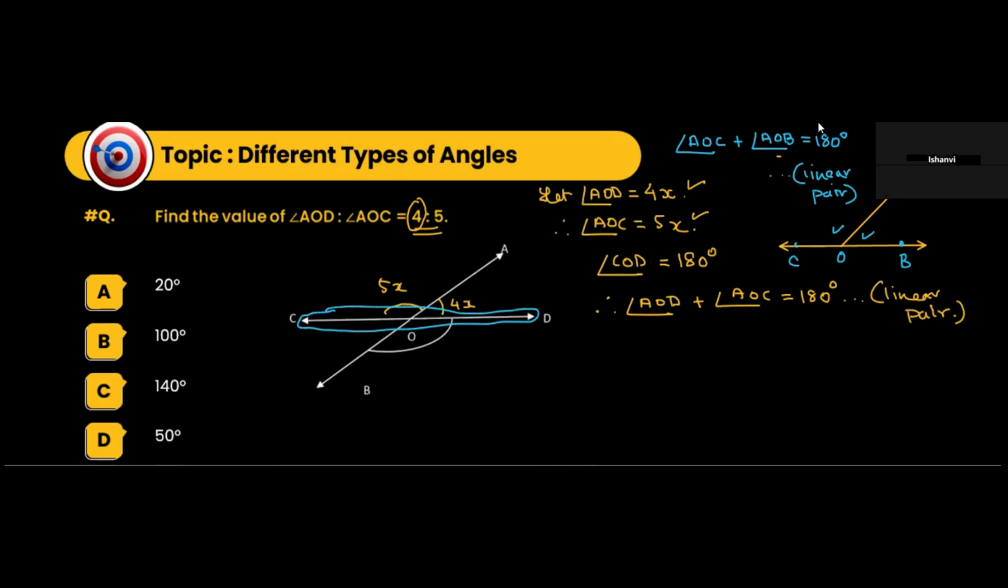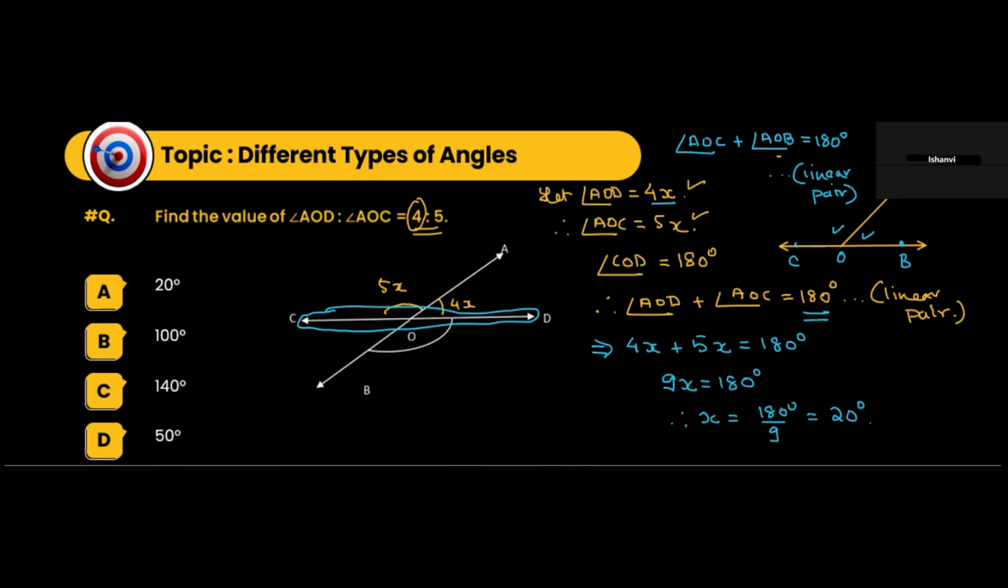So angle AOC plus angle AOD will be 180 degrees. Here we have 5x plus 4x equals 180. In place of AOD we will write 4x, and in place of AOC we will write 5x. This is equal to 180 degrees. So 9x is equal to 180 degrees. Therefore, x will be equal to 180 degrees by 9. So that is 20 degrees.